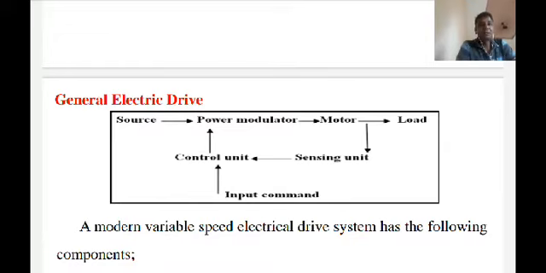Now the power modulator. In every power system, the transformer is the heart of an electrical system.